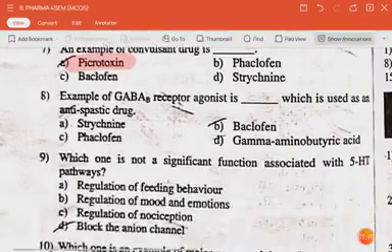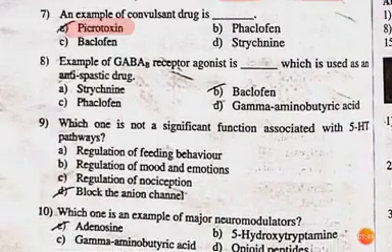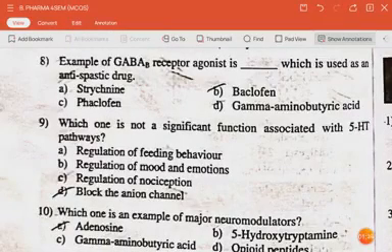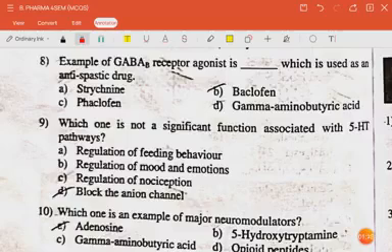The next question is, example of GABA B receptor agonist is dash which is used as an antispastic drug. The answer is baclofen. The next question is, which one is not a significant function associated with 5-HT pathways? The answer is block the anion channel.